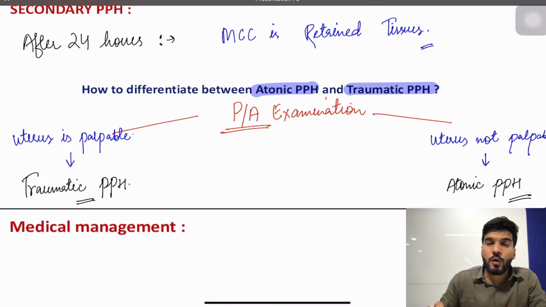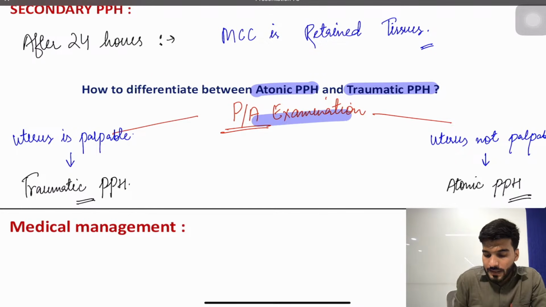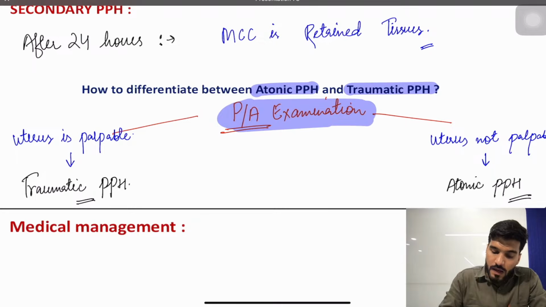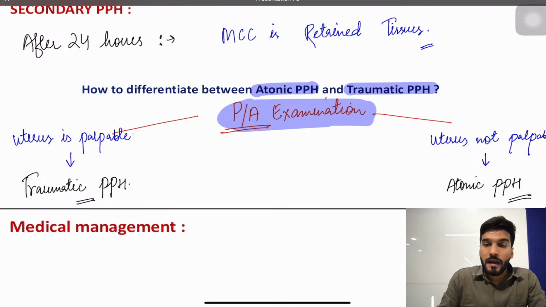Is that clear? So if the uterus is palpable, it is traumatic PPH. If the uterus is not palpable, it is atonic PPH.